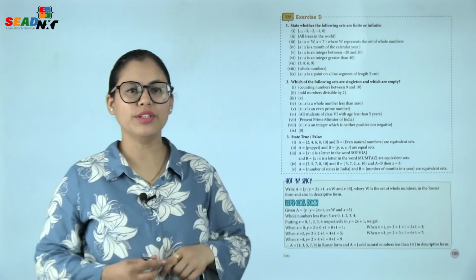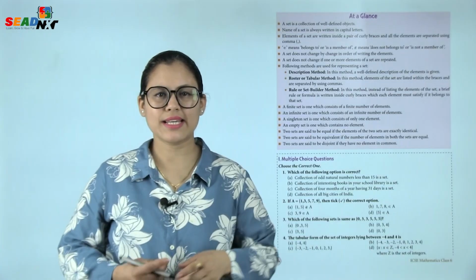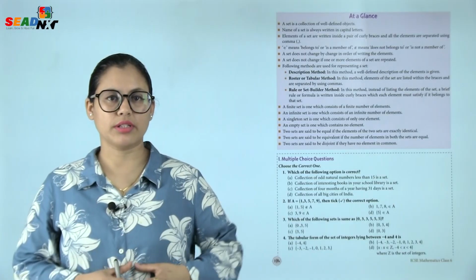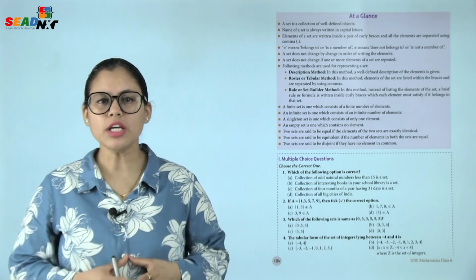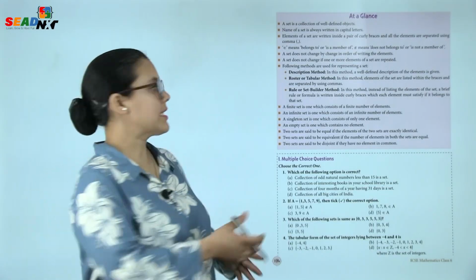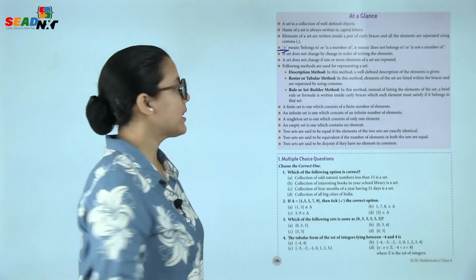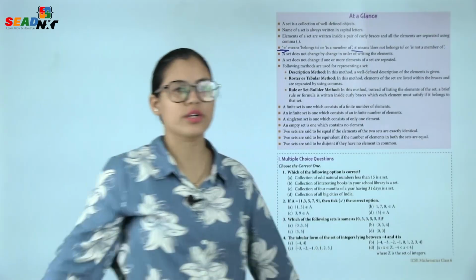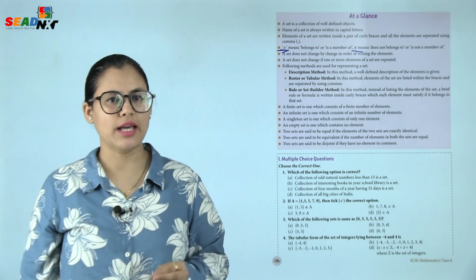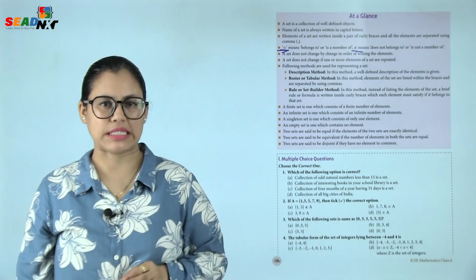Exercise D is given over here, do it yourself. At a glance, a set is a collection of well-defined objects. Name of a set is always written in capital letters. Elements of a set are written inside a pair of curly braces and all the elements are separated using comma. This symbol means belongs to or is a member of, and this means does not belong to or is not a member of. A set doesn't change by change in order of writing the elements. A set does not change if one or more elements of a set are repeated.